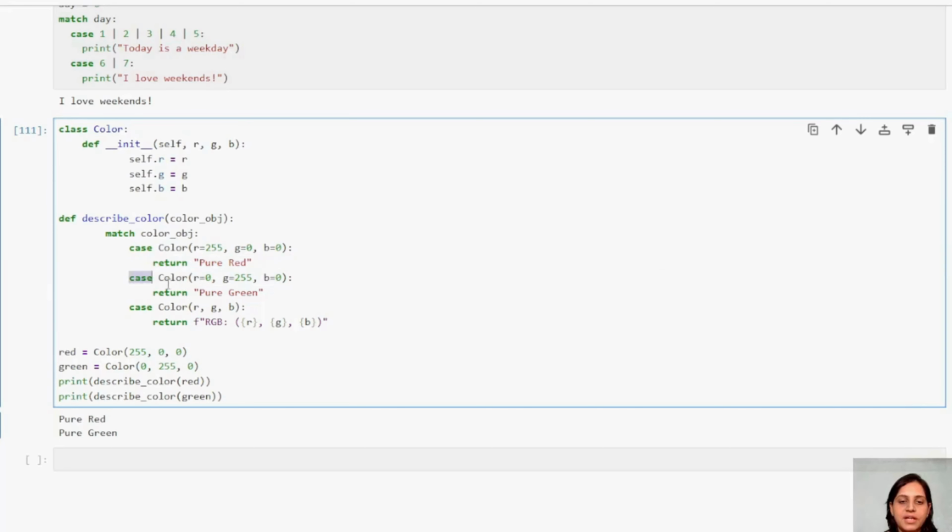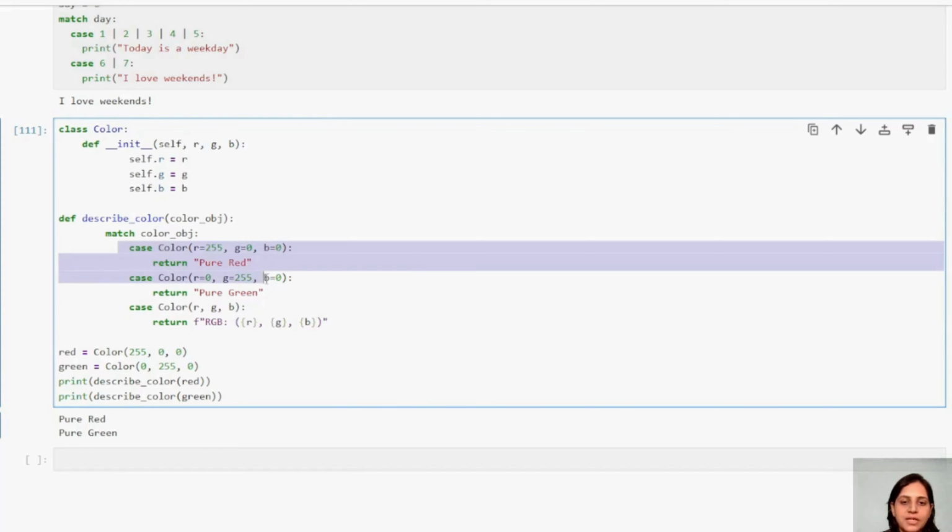If case Color instantiating again R equal to 0, G equal to 255, B equal to 0, it should print pure green. Else, if any other output, it will return the RGB, then it will give me this output.